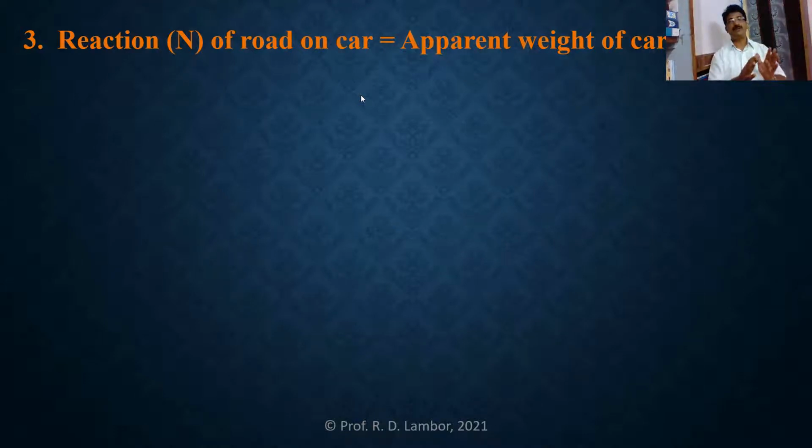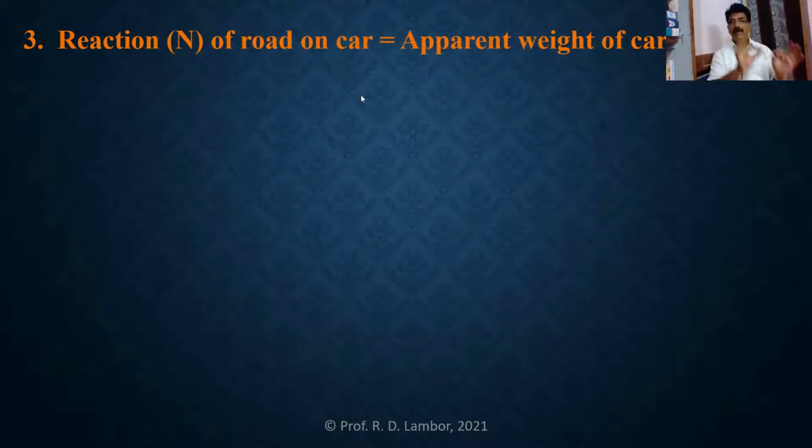So in case of a vehicle moving along a convex bridge or concave bridge, the weight of that moving vehicle is different from the weight of that stationary vehicle. And that weight of a moving vehicle along a convex bridge or concave bridge is called the apparent weight of the vehicle.